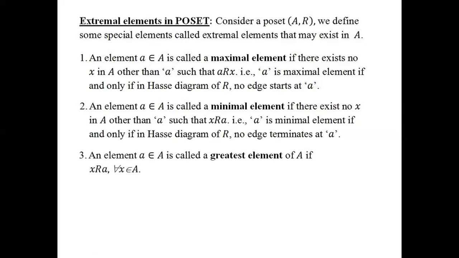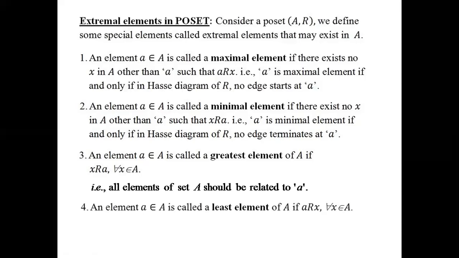Next, we can see the definition for greatest element. An element a belonging to the set A is called a greatest element of the set A if x is related to a for every x belonging to the set A. So every element x belonging to the set A should be related to the element a, which we are calling the greatest element. In other words, all elements of set A should be related to a, if at all we have to say a is the greatest element.